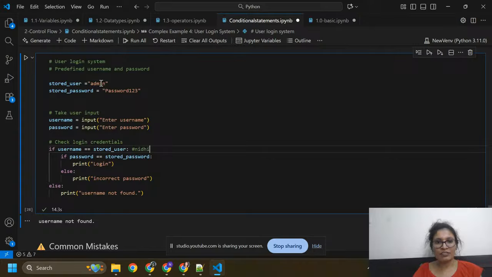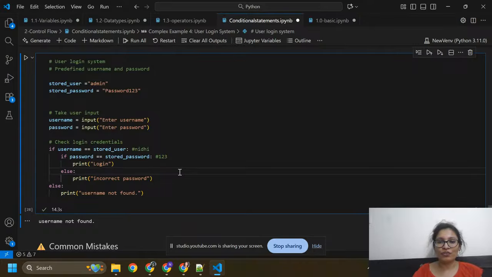After this condition it will check the password 123, but it does not equal the stored password, so I need to skip this condition. The username and password both do not match, so it will print username not found.